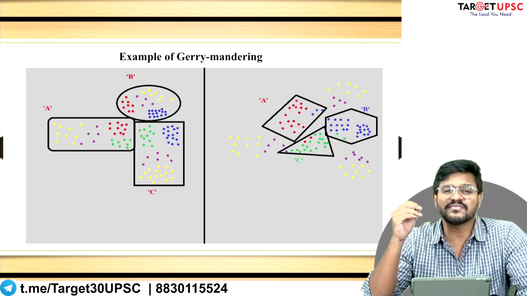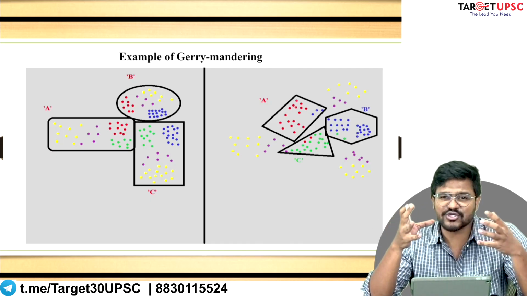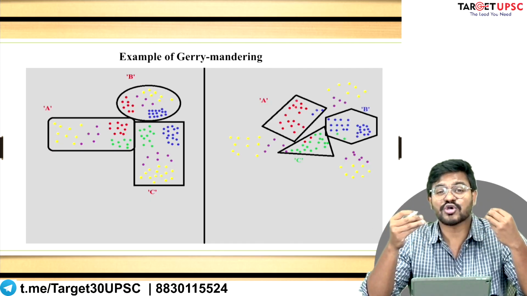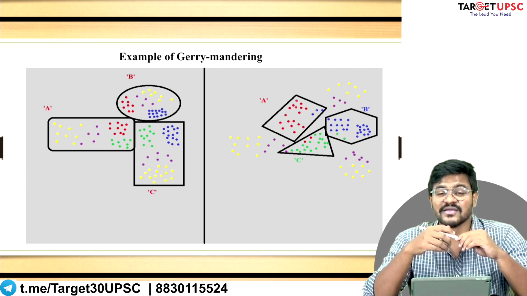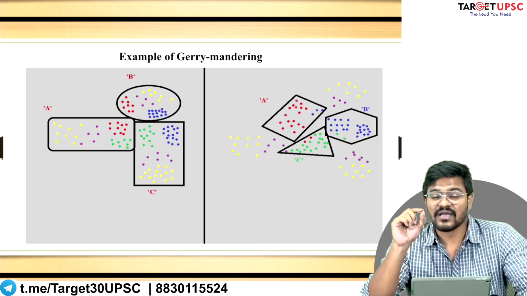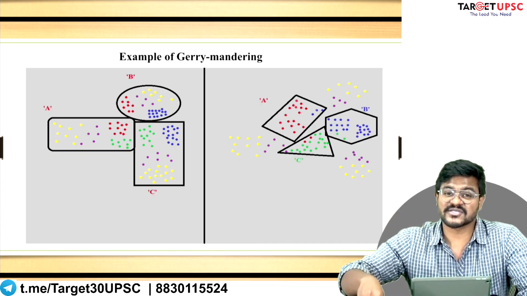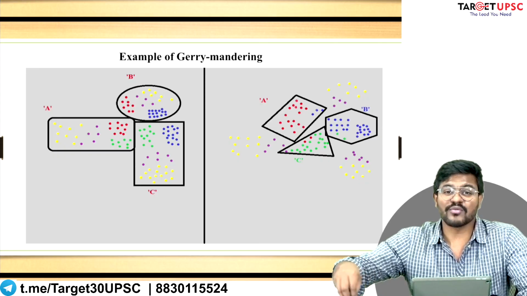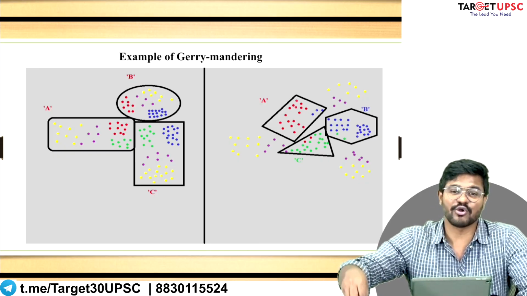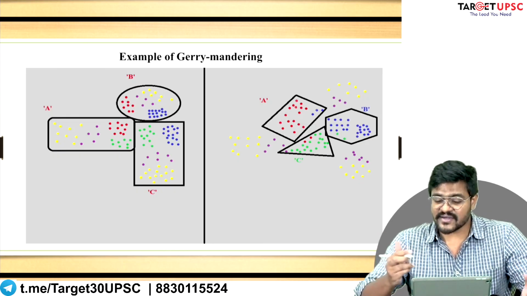So maybe the commission was hinting that there is a sort of gerrymandering, a sort of discrimination, that Muslim dominated constituencies are more often than not designated as reserved for scheduled castes. In non-Muslim dominated constituencies, scheduled caste reservation does not happen. This could be an example of gerrymandering.